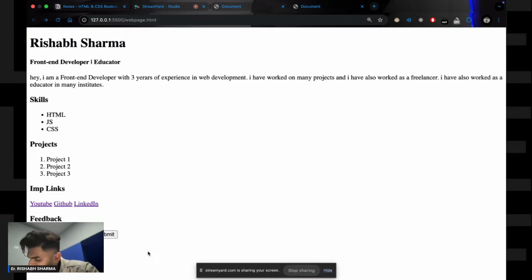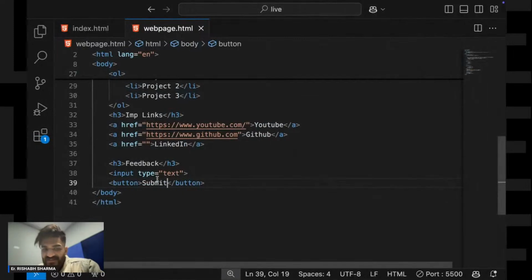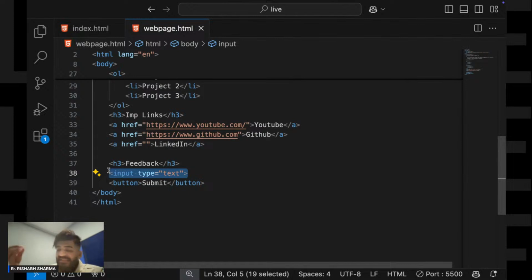Okay, that is done, right? So this is how you take the input. The input tag is used to take input from the user. The user who is using your website or web page can write something via this input tag, and with this button he can send that note to you.